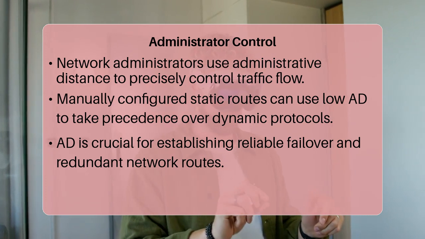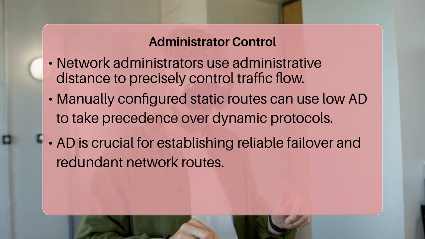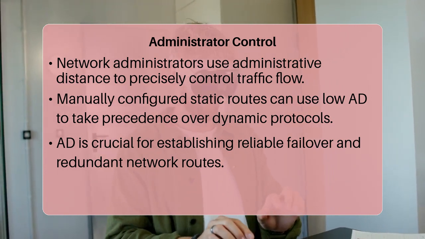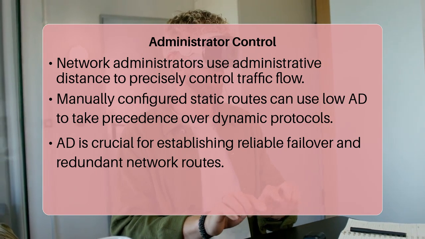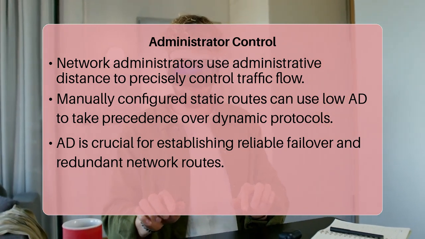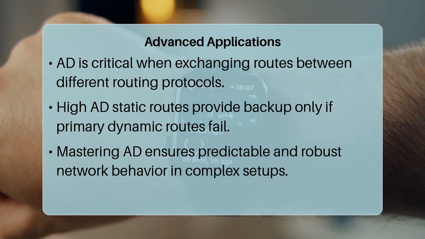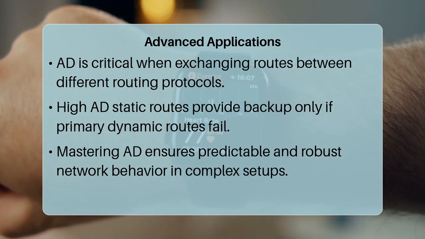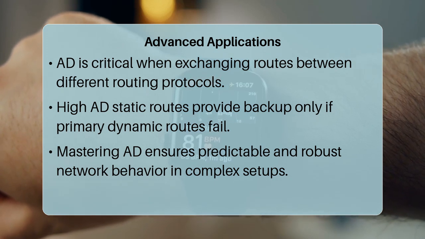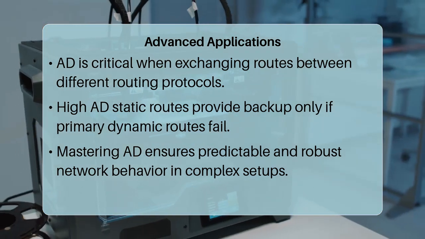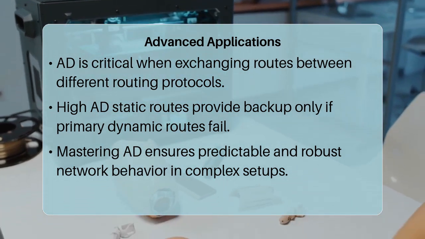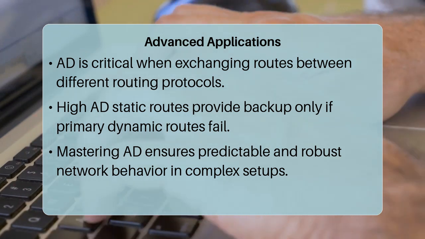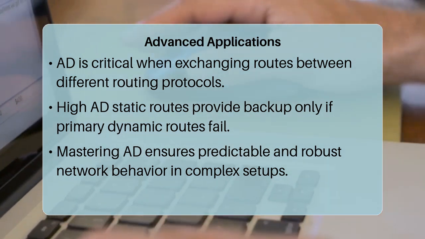A key application of this principle is in scenarios involving route redistribution, where routes from one protocol are injected into another. When routes are redistributed, their administrative distance often needs adjustment to ensure proper path selection and to prevent routing loops or suboptimal forwarding. Another example is using floating static routes, which are static routes configured with a higher administrative distance than a dynamic protocol, only becoming active if the primary dynamically learned route fails.